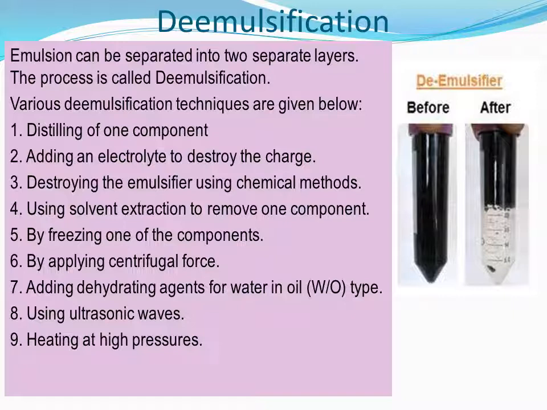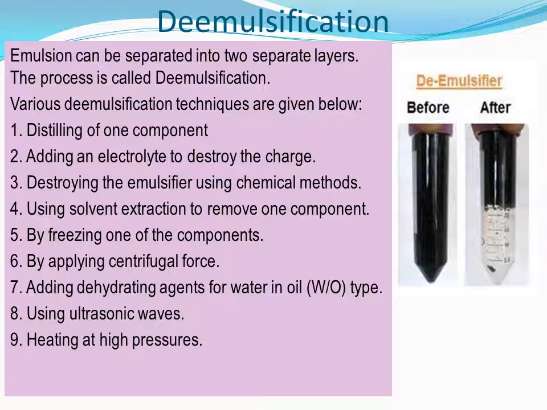There are various techniques given. You could see the diagram how the emulsion is before, how after separation the emulsion looks like. Separating it into two liquid components. So the various methods are distilling of one component. See, you take the emulsion, put it in a distillation flask, boil it. Definitely the organic part, the oily part will have a different boiling temperature. Aqueous part will have a different boiling temperature, that is 100 degrees Celsius. So it can be distilled off.